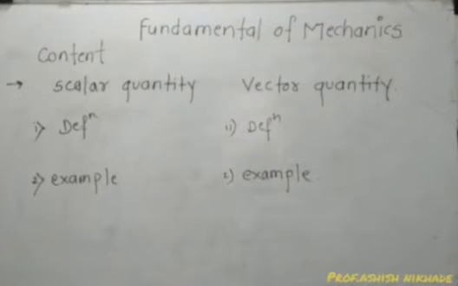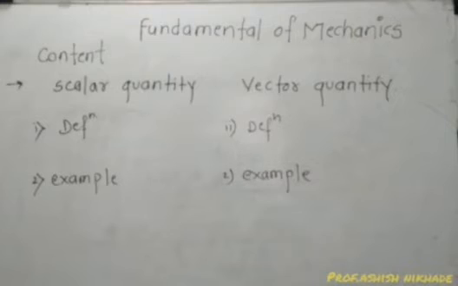It is a physical quantity having magnitude as well as direction. The difference is very simple. The quantity which has only magnitude, that means value, but no direction, is a scalar quantity. The quantity having magnitude as well as direction is the vector quantity.